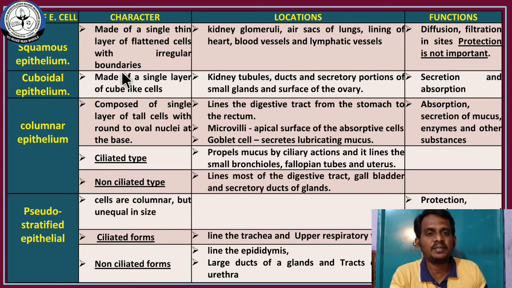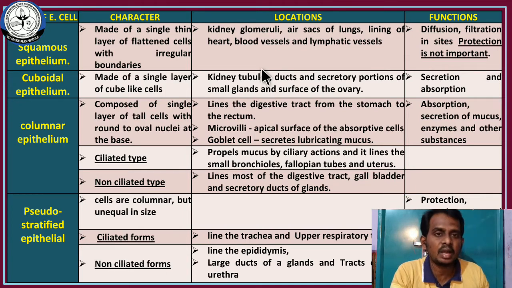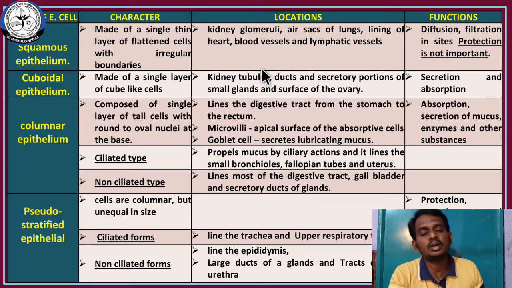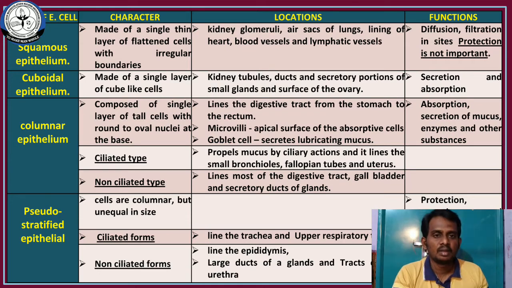It is also made up of a single layer of cube-like cells. And what are the functions? Secretion and absorption. This secretion occurs in the tubule of the kidney. There are 3 main processes that occur in the glomerulus of the kidney. One is filtration, second one is tubular secretion, and third one is tubular reabsorption. Functions of the kidney we will discuss in chapter number 8. Just understand what the functions are. Filtration, very good. Second one is secretion, and third one is tubular reabsorption.